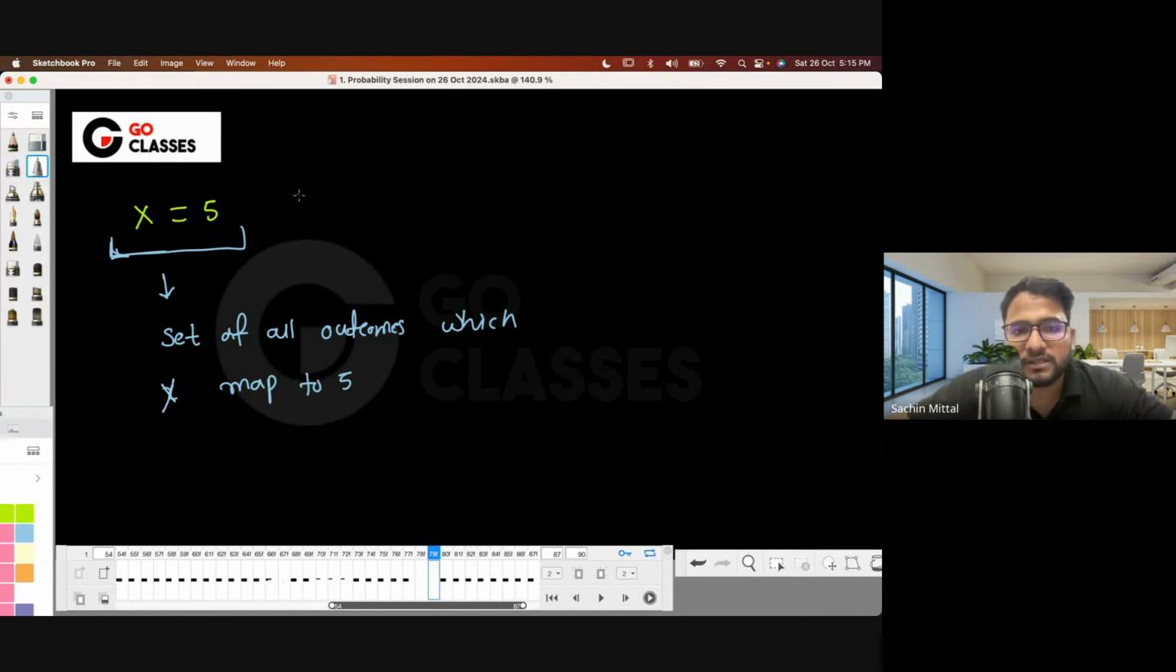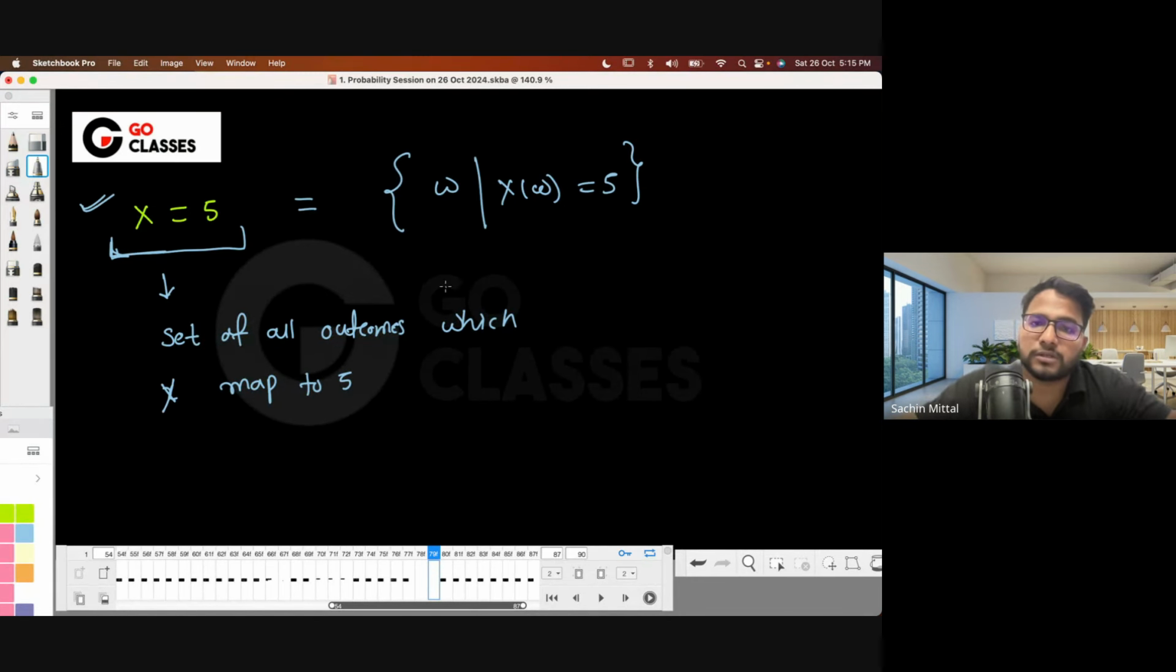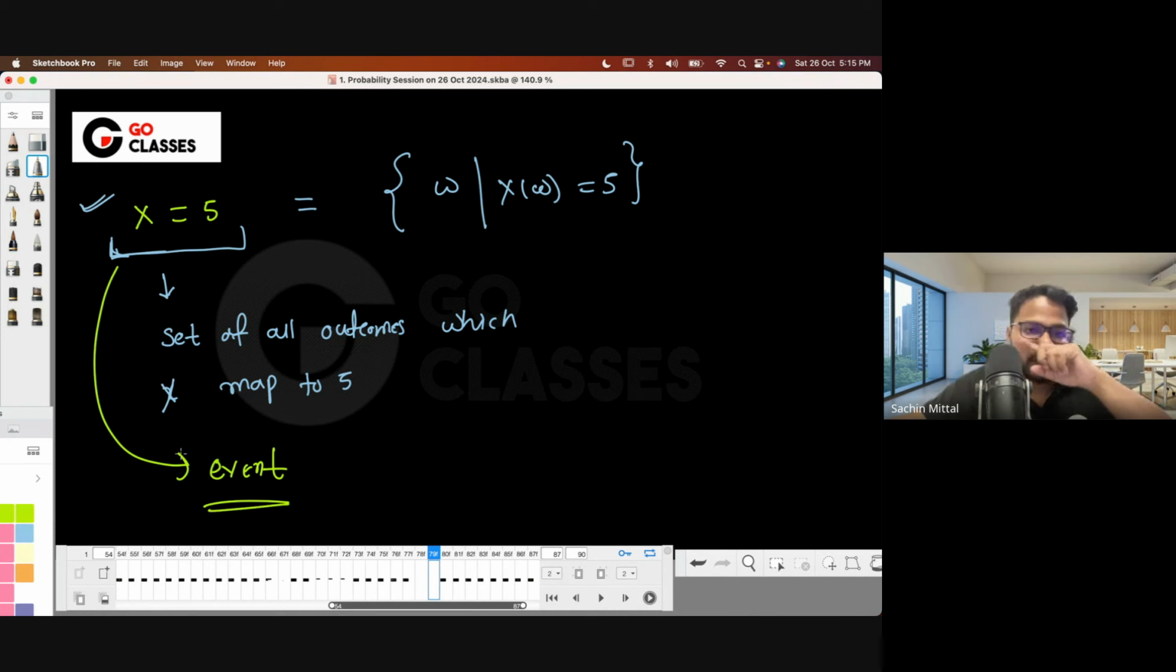For example, this is basically a set. So you can say it is a set of all outcomes where x is 5. But we use this kind of notation because it is easier to use. So x equal to 5 is a set, and a set of outcomes is also called an event, right? So this is also an event. Is this fine to everyone?